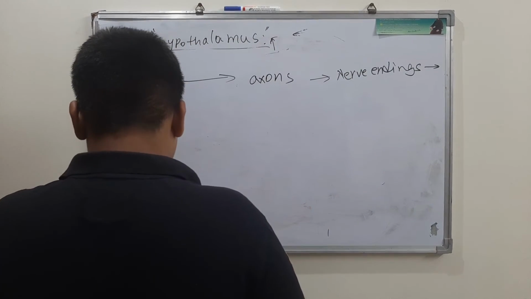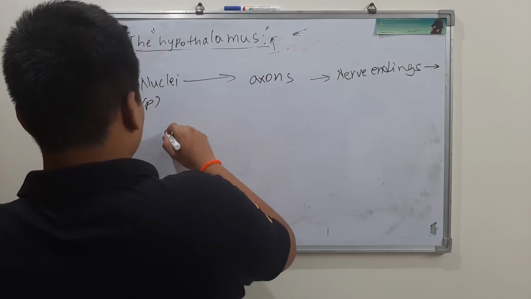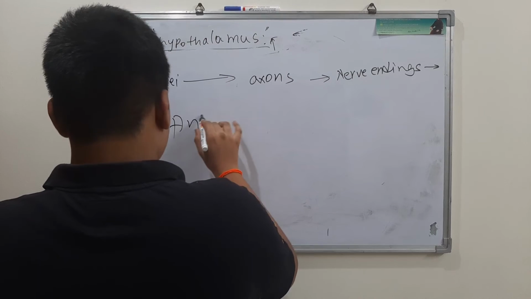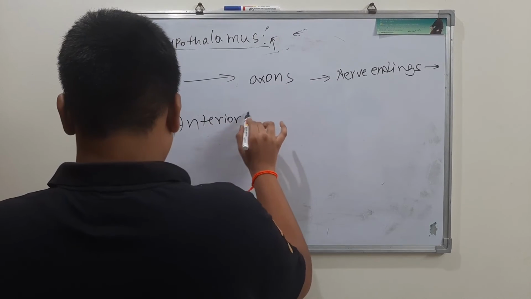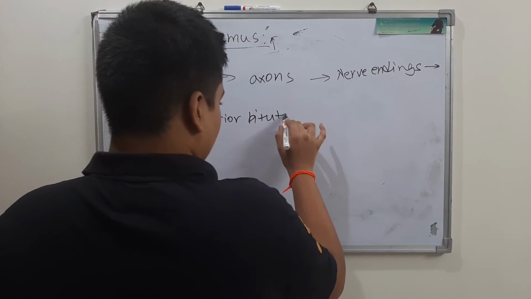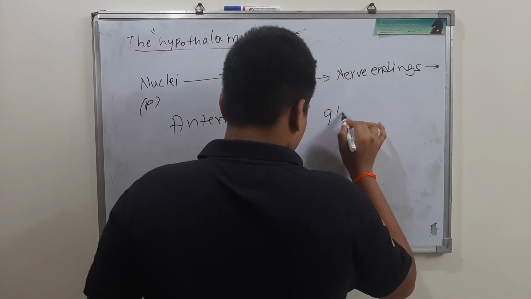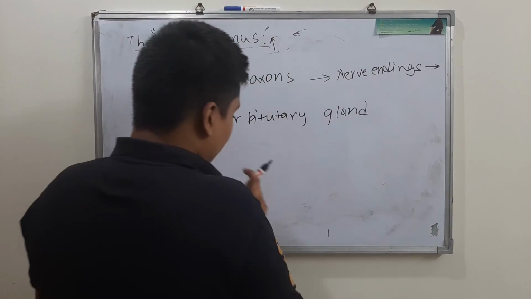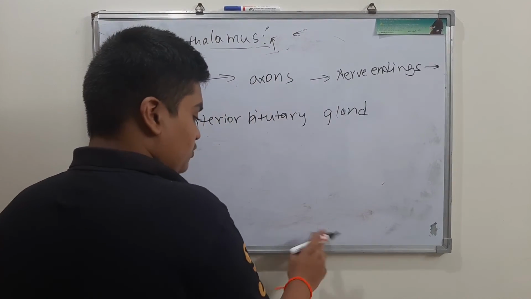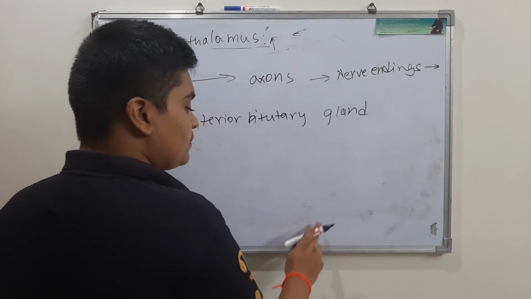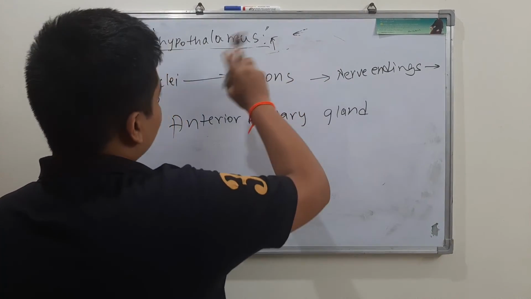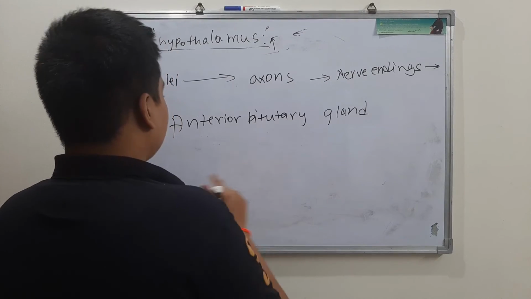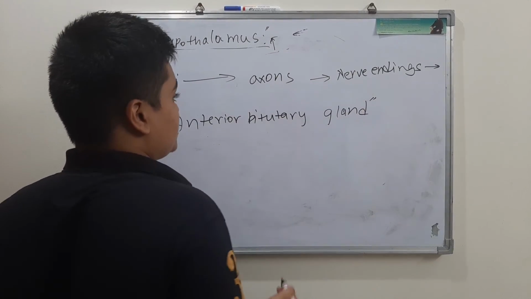After the nerve endings, they come to their original place, the anterior pituitary. Now in the pituitary gland we have two parts. One is the anterior pituitary, the second is the posterior pituitary. The posterior pituitary is in direct connection with the hypothalamus, but the anterior pituitary is not in direct contact.